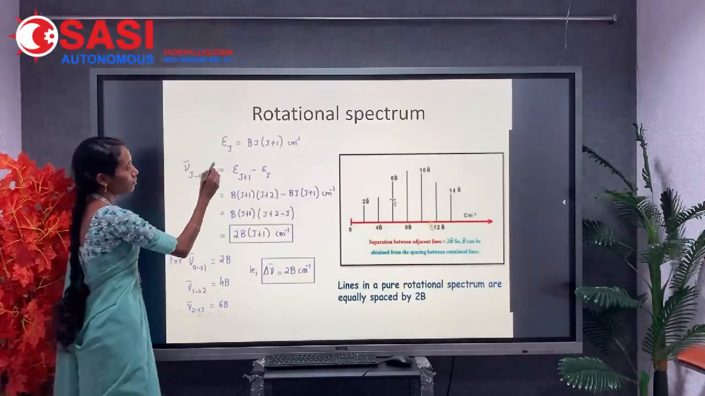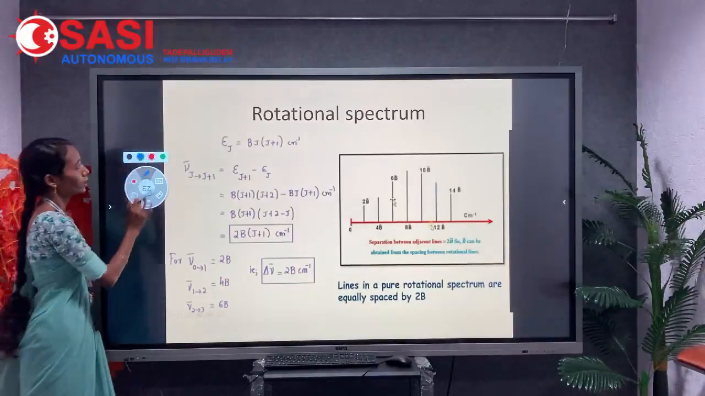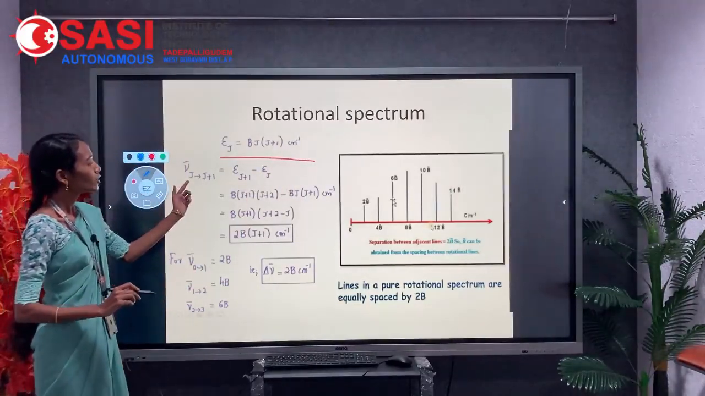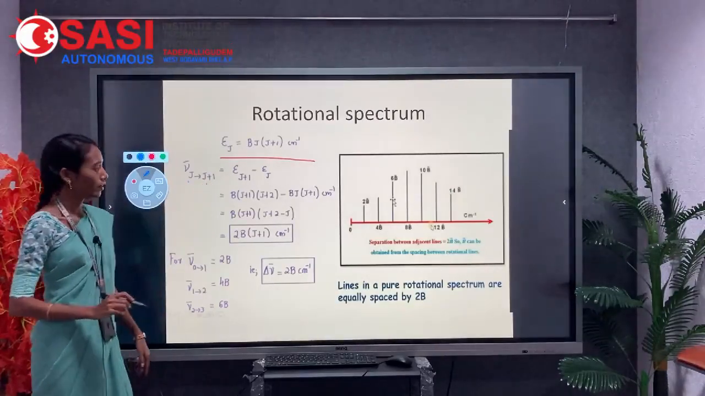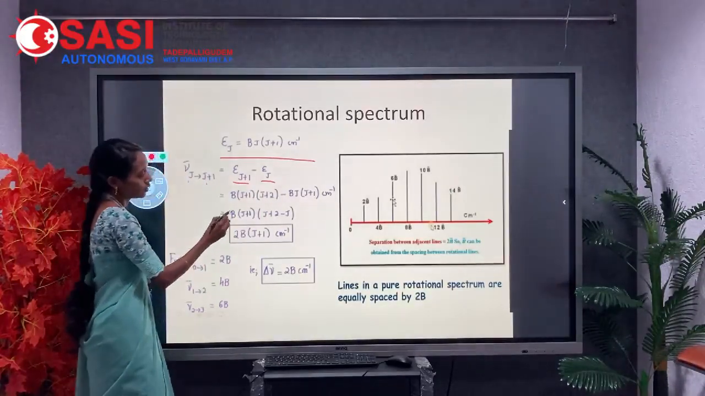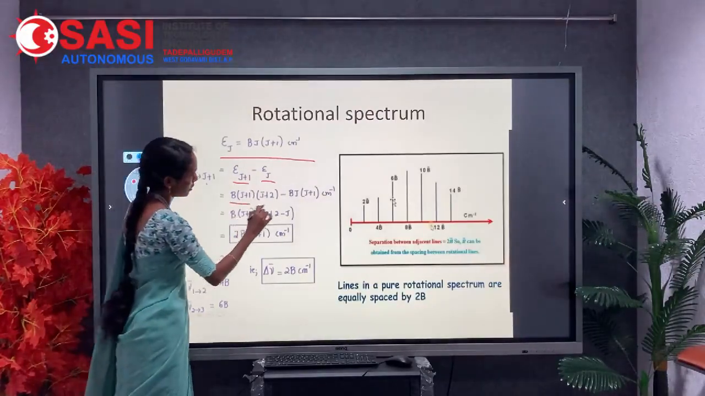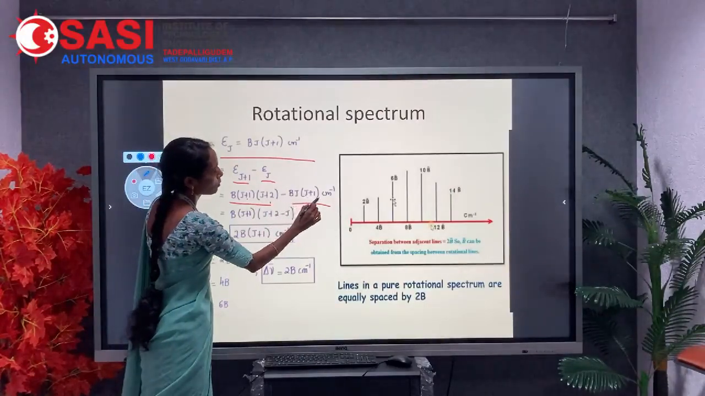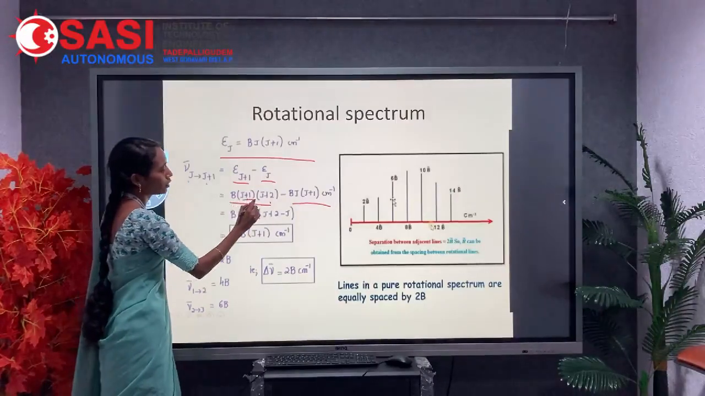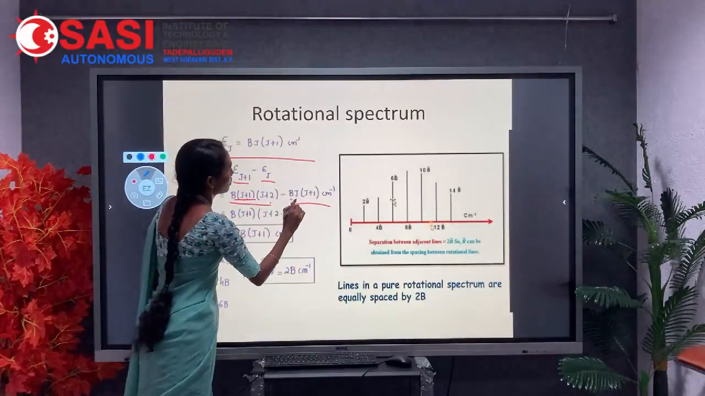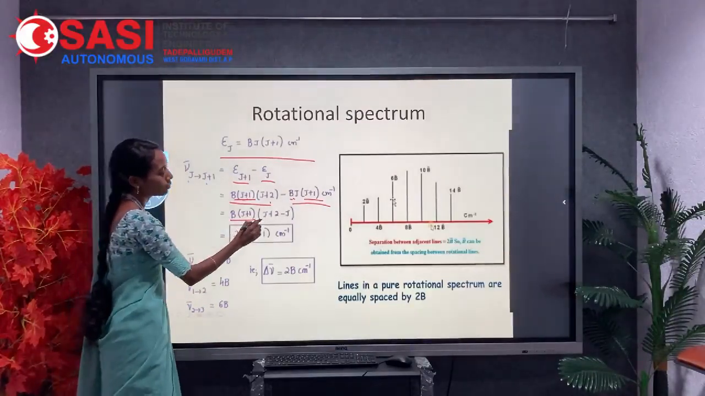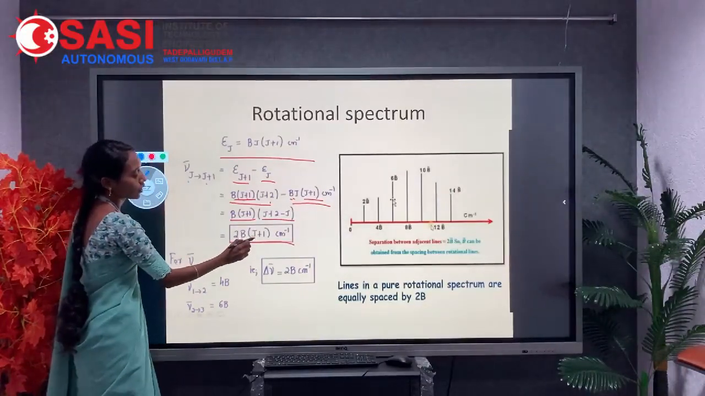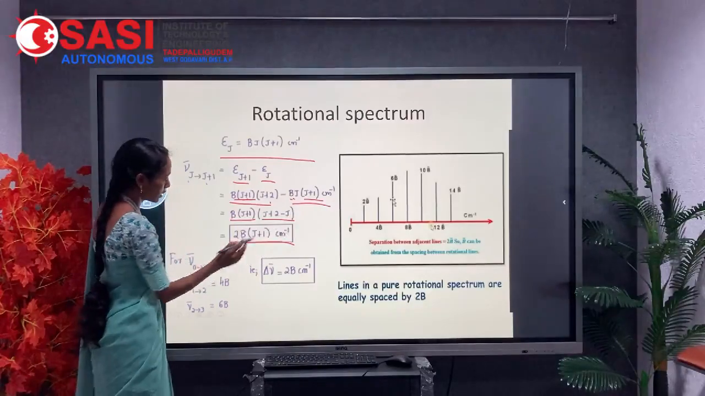And the next one, if you are considering the transition between the Jth level and the J plus 1 level, there is a difference between the two energy levels: B into J plus 1 into J plus 2 minus B into J into J plus 1 centimeters inverse. There is a common term, B into J plus 1. Here J plus 2 minus J, so we get 2B into J plus 1 centimeters inverse.